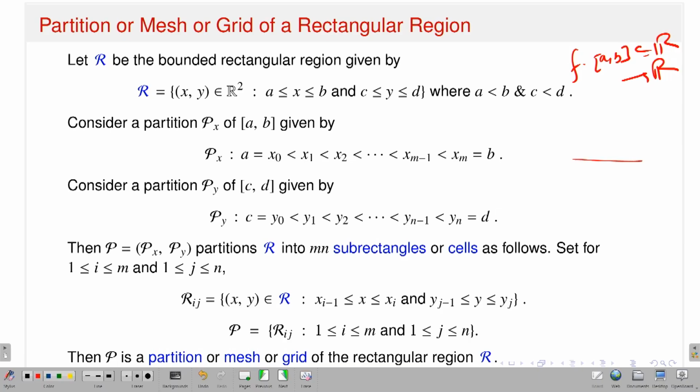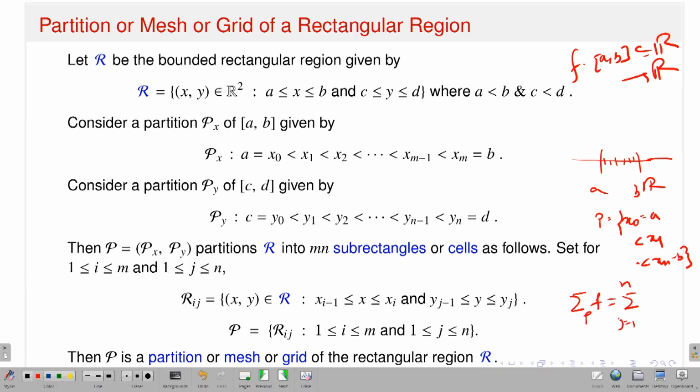So suppose this is my real line R, and suppose you have an interval a to b. If you remember, you have to take a partition of your interval domain, and you can have a concept of Riemann sum, right. Suppose I have a partition like x0 equal to a less than x1 up to less than xn equal to b. This is my partition, and corresponding to this partition P, I consider the Riemann sum of my function f, which is nothing but the sum over j from 1 up to n.